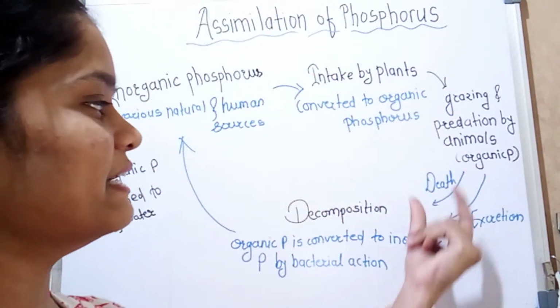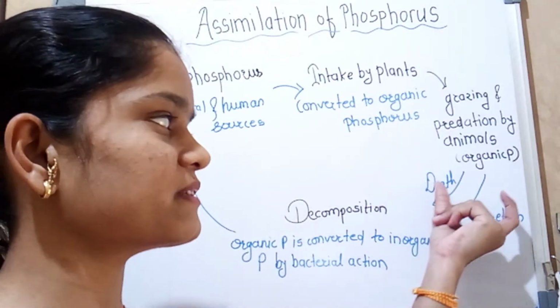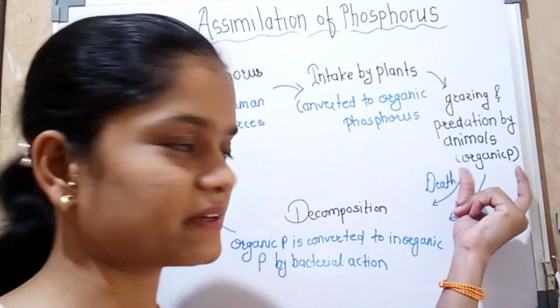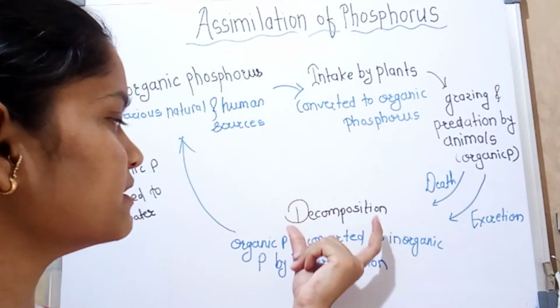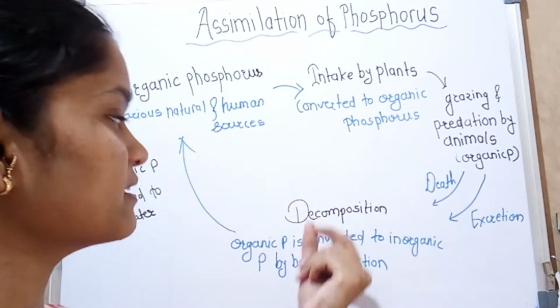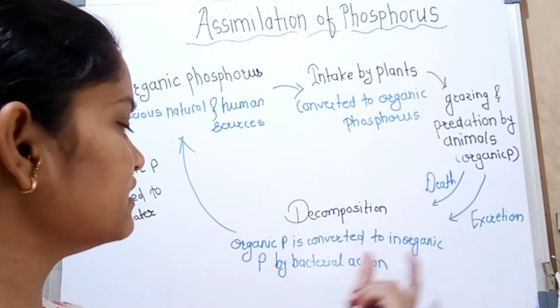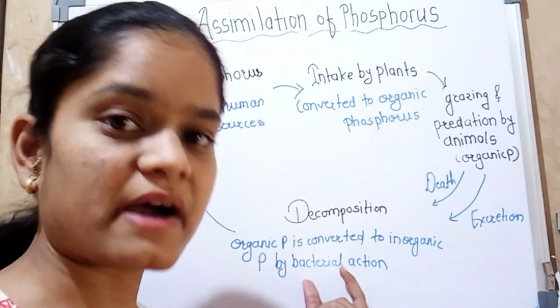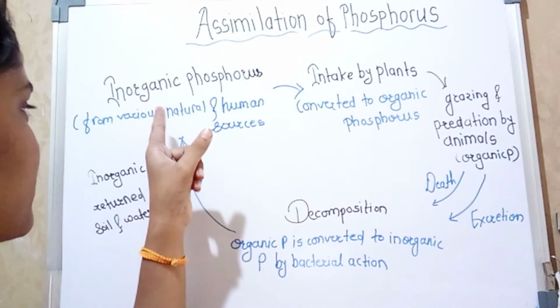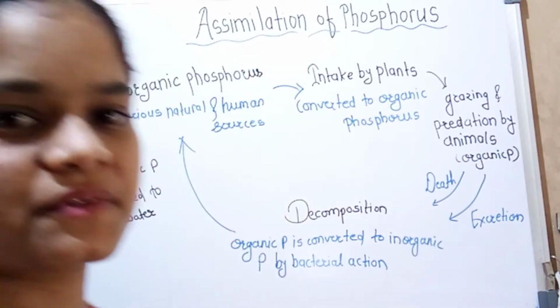So now here, through death and excretion, the organic phosphorus is released, and by using decomposer bacteria this phosphorus is decomposed, and the organic phosphorus is converted into inorganic phosphorus by bacterial action, and the same process proceeds.